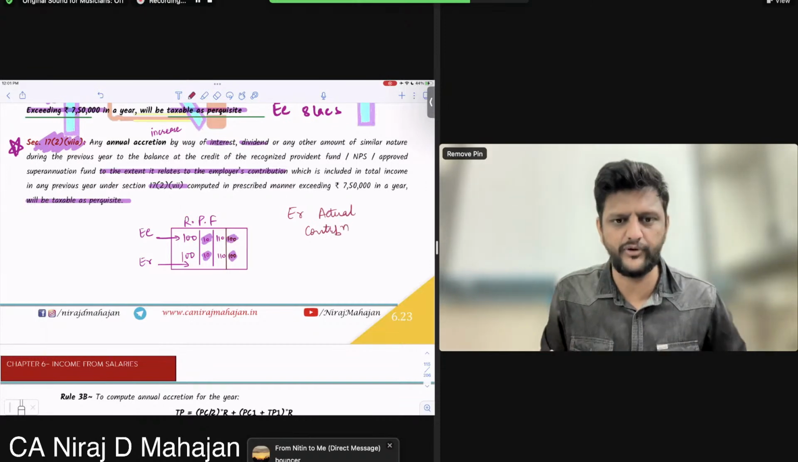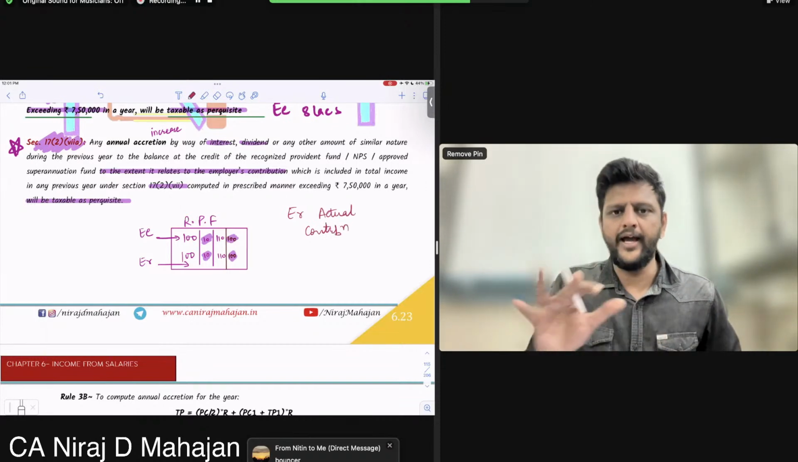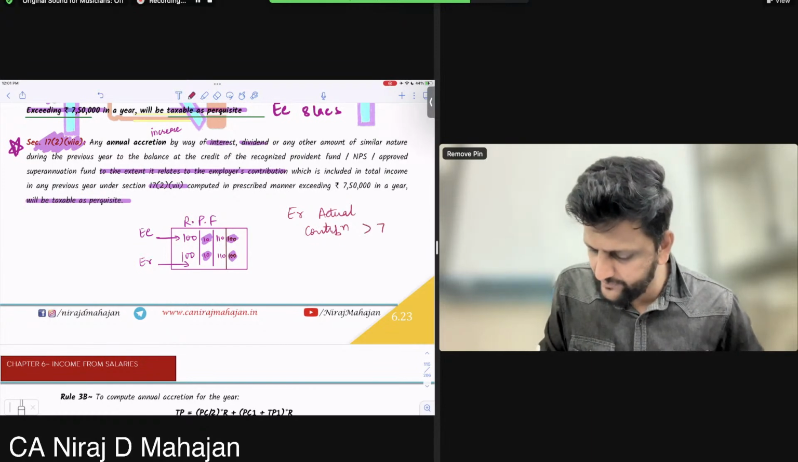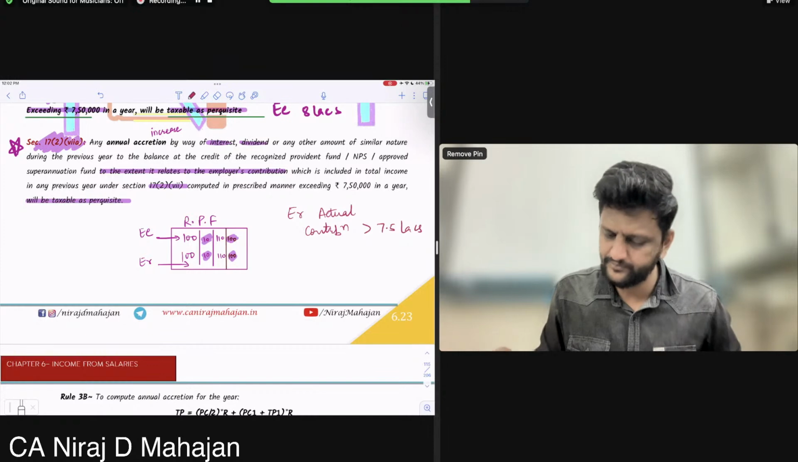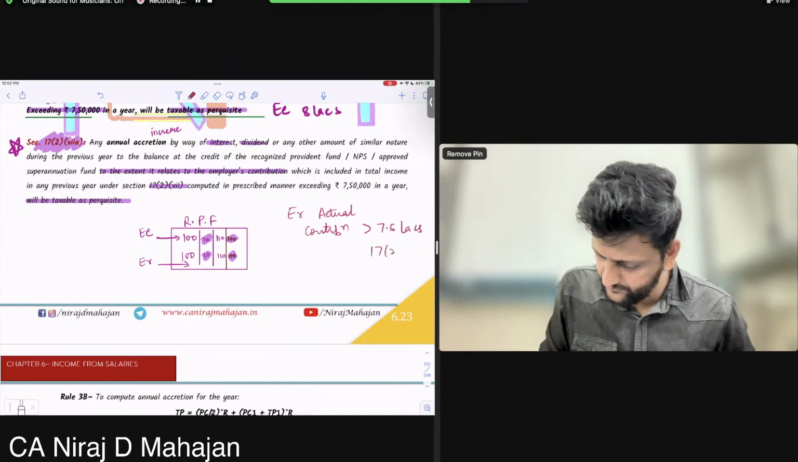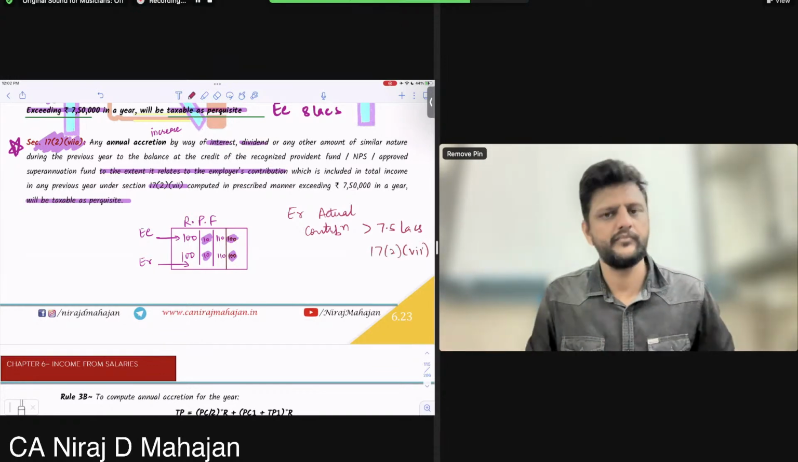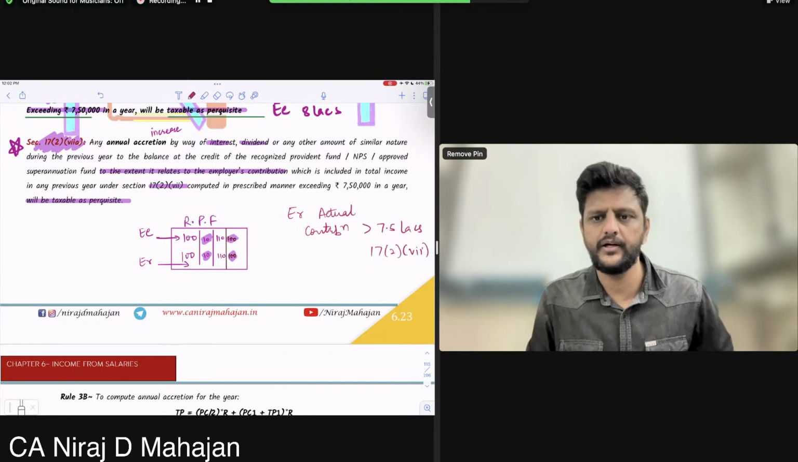I'll make it a little bit easier for you. Employer actual contribution more than 7.5 lakhs. What happens to this? Perquisite? Clear till here?